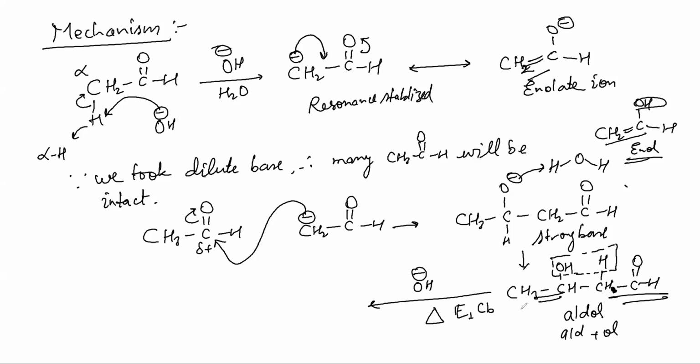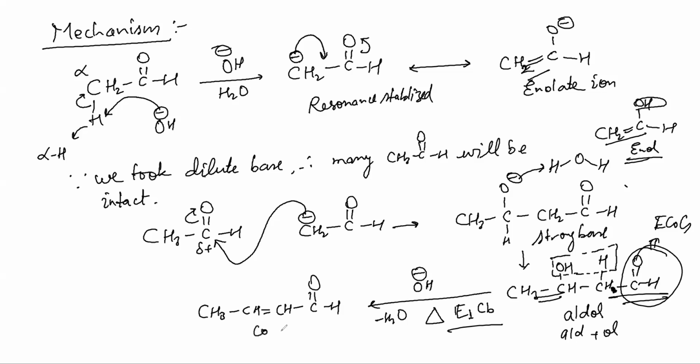You should have acidic hydrogen, and on the beta position, you should have a poor leaving group. With respect to this CHO, which is an EWG, you have OH on the beta position. So upon heating, this water is lost. The E1CB mechanism is there. I don't need to write this again. So I'll get CH3CH=CH-CHO. Up to here, the reaction is called condensation. Please note this down.